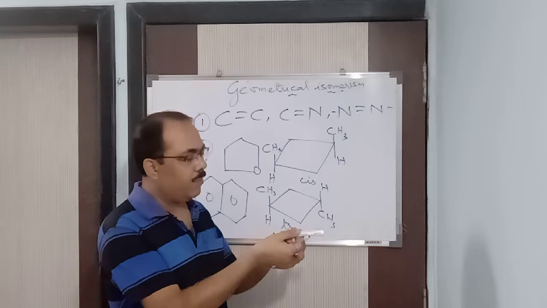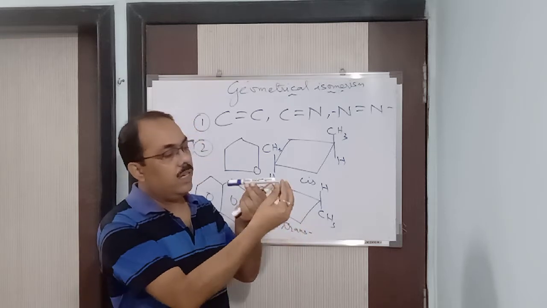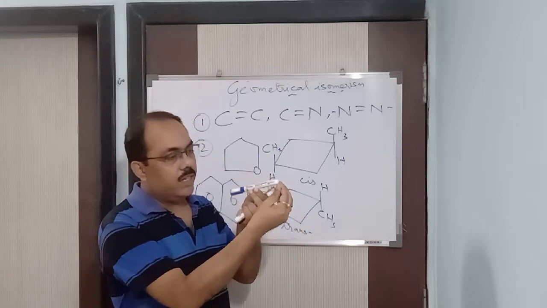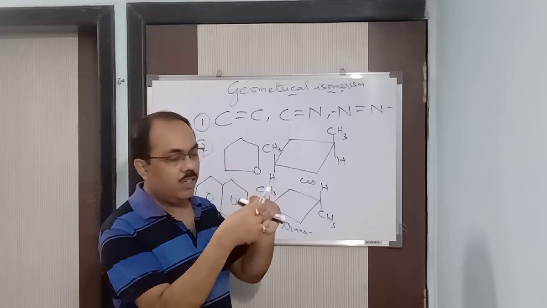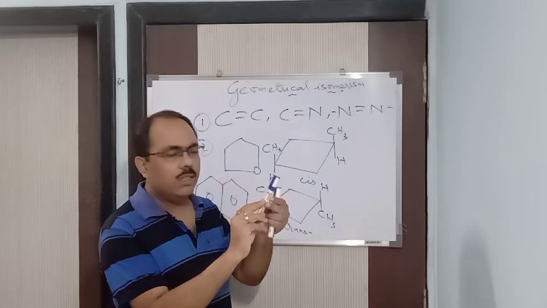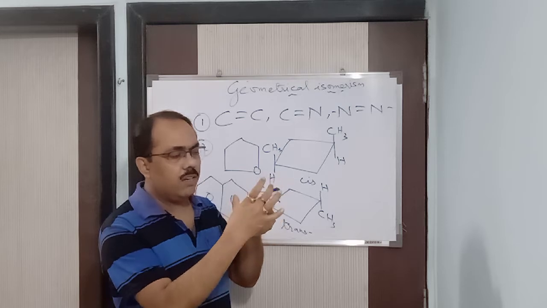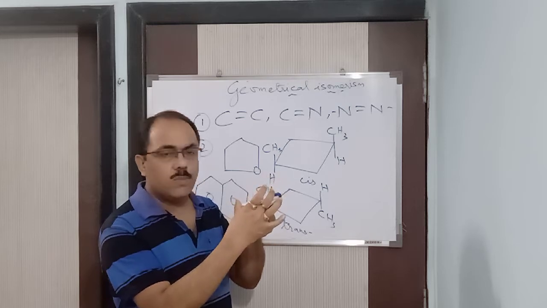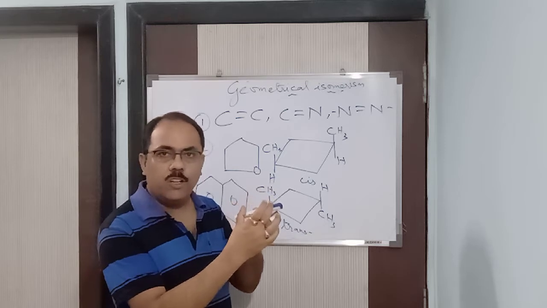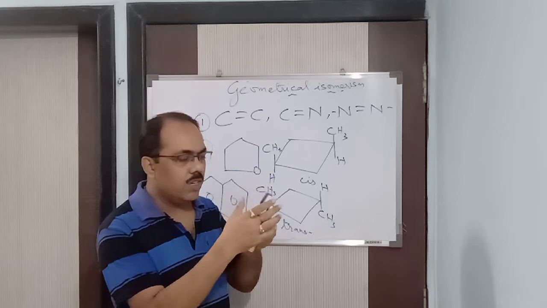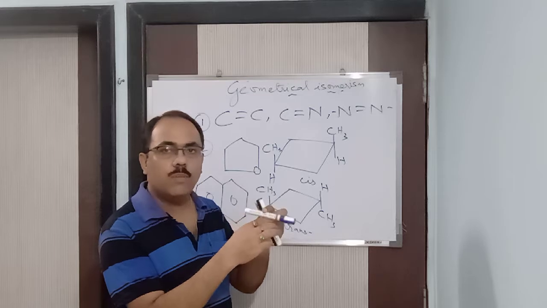Suppose, see, this is a pen. Here one carbon atom is there, here one carbon atom is there. Then it is going to rotate freely. You can see, no hindrance is there. Single bond. But a double bond means one will be bigger, another will be smaller. So definitely the smaller one is going to restrict the bigger one from moving. Got it? But here a single bond is there. Free rotation around a single bond.